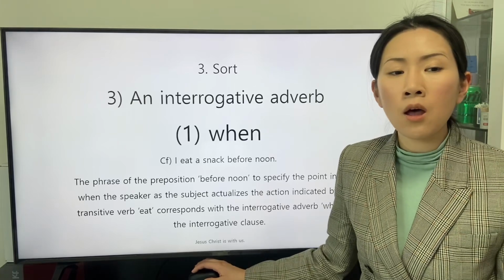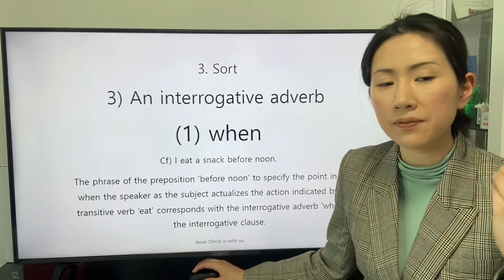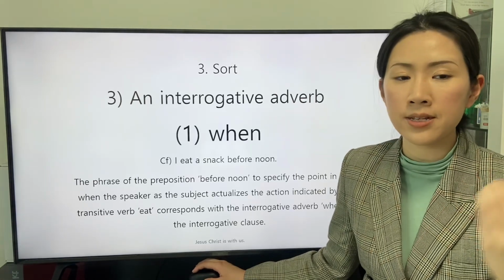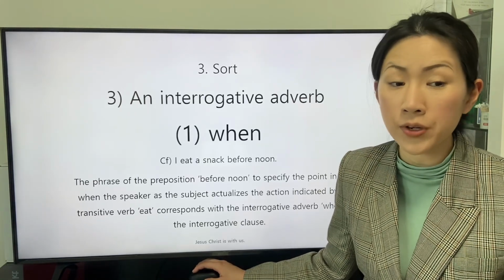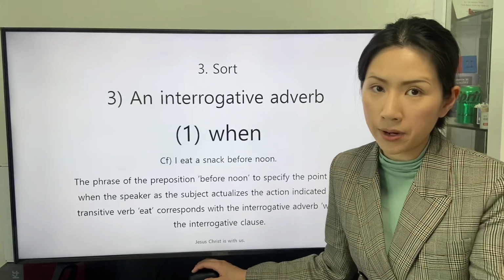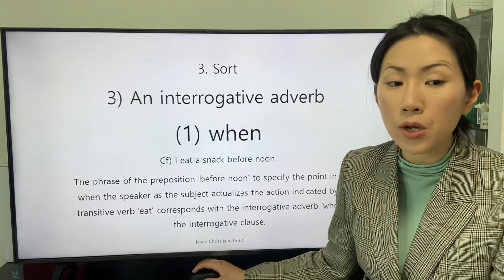The phrase of the preposition before noon to specify the point in time when the speaker as the subject actualizes the action indicated by the transitive verb eat corresponds with the interrogative adverb when in the interrogative clause.